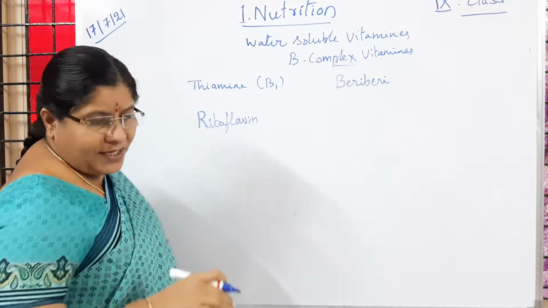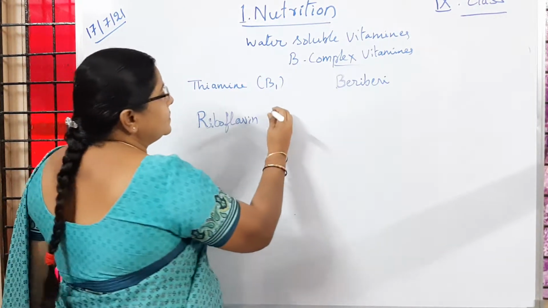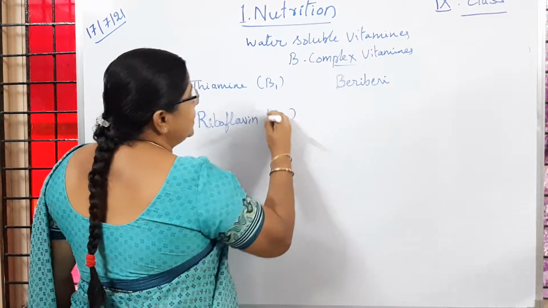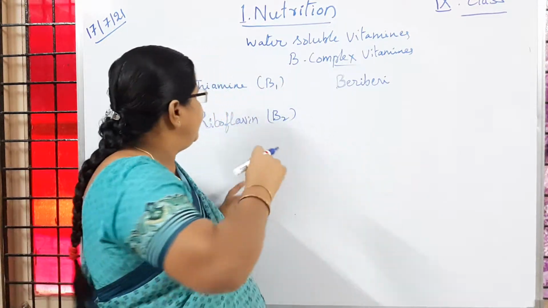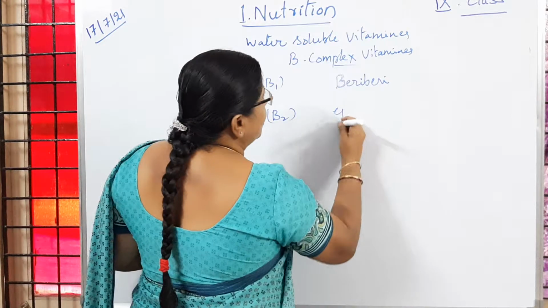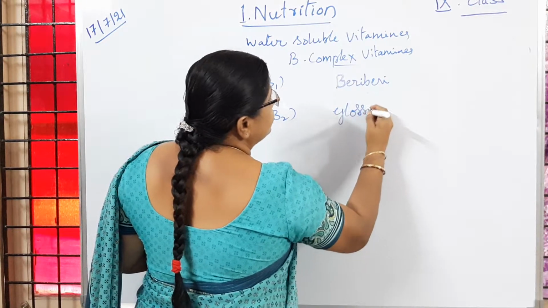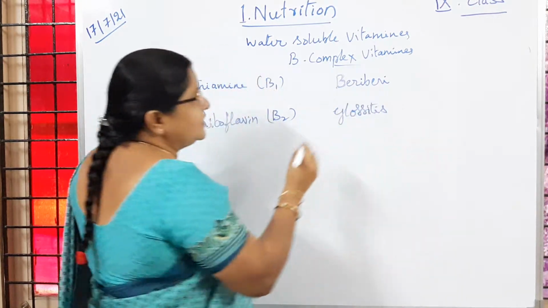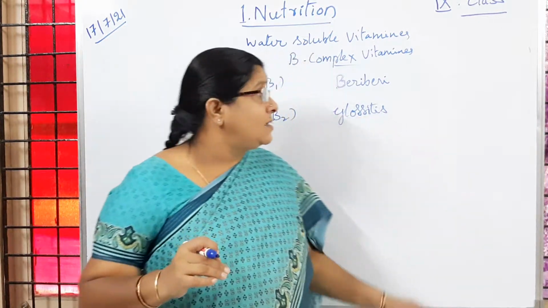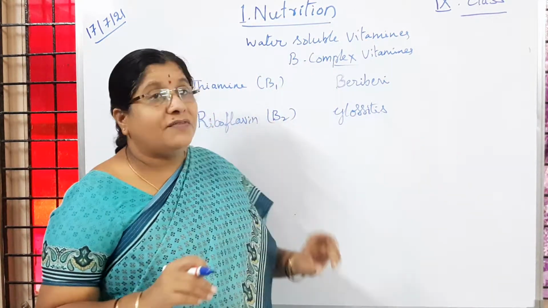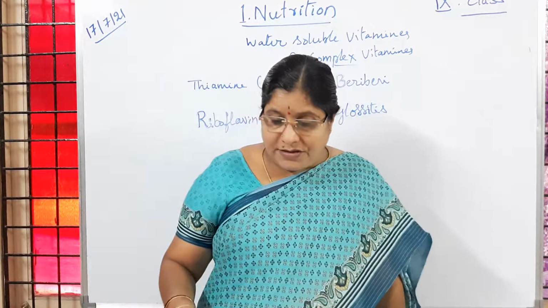So riboflavin, that is B2, and what is the disease caused because of deficiency of riboflavin? Glossitis. Is it clear to you? So glossitis is the disease caused because of deficiency of riboflavin. Is it clear to children?